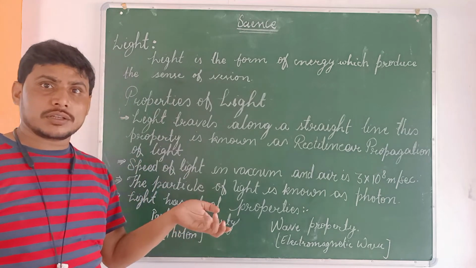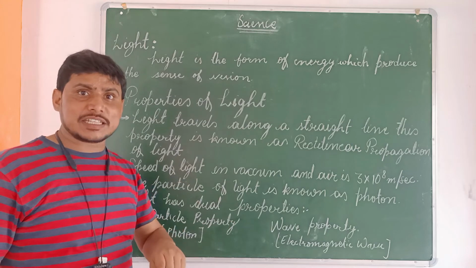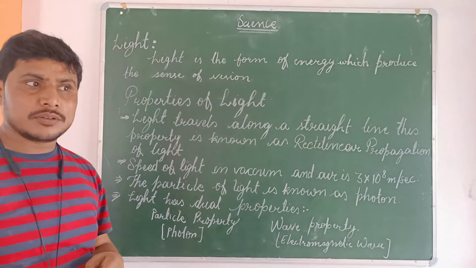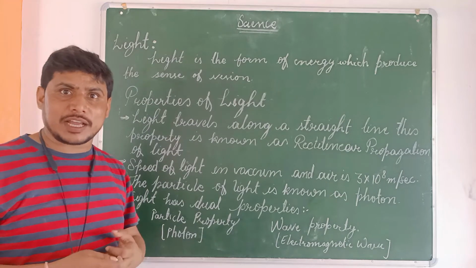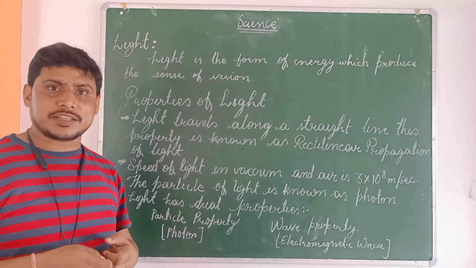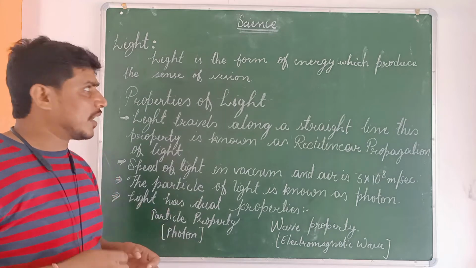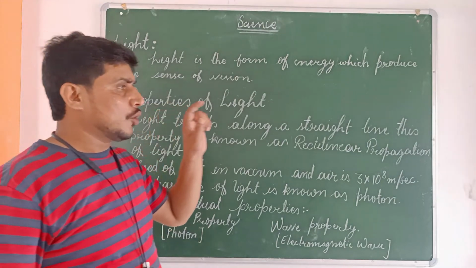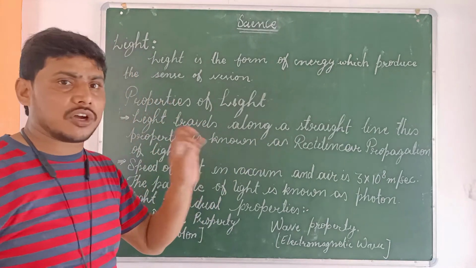Not only light is responsible for seeing anything. If we don't have good or healthy eyes, how can we see? That's why here light is the form of energy which produces the sense of vision.